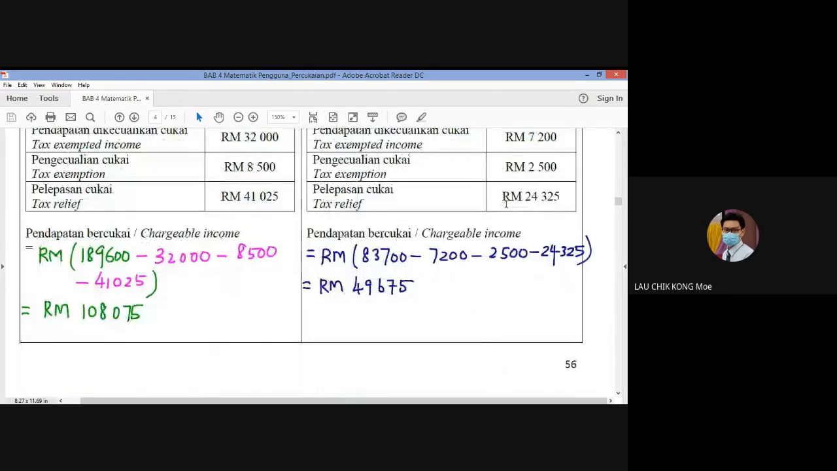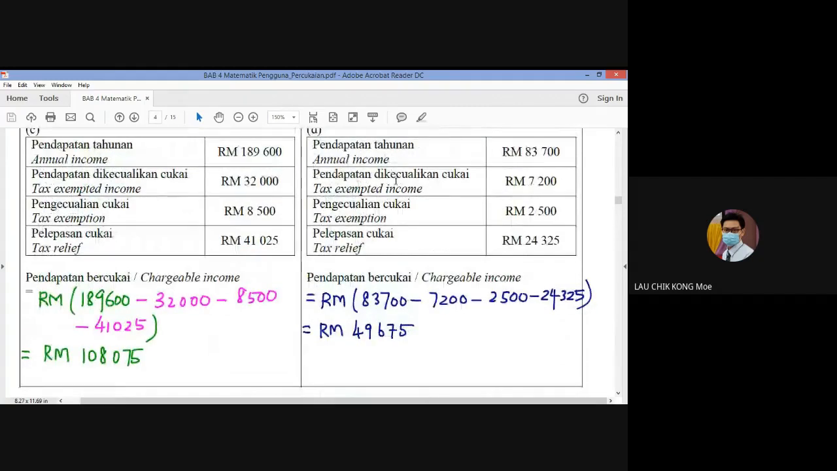Okay, and then D, income tax 83,700. So minus all the other items: tax exempted income, tax exemption, and tax relief, 7,200, 2,500, 24,325 ringgit. Okay, you will get 49,675 ringgit after the deduction. You will get the chargeable income, this one.